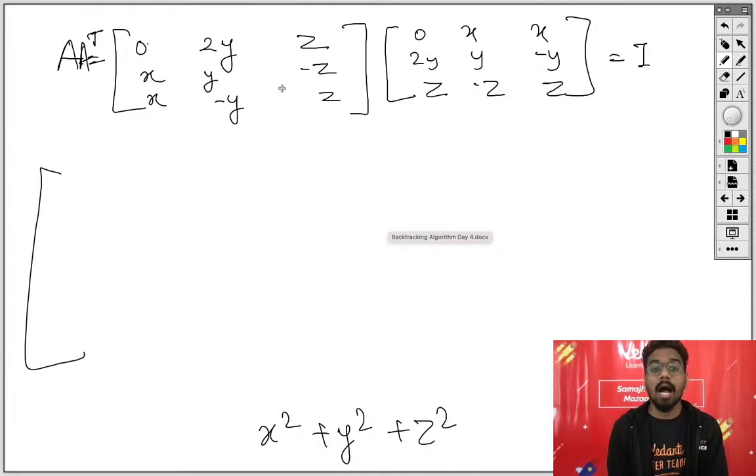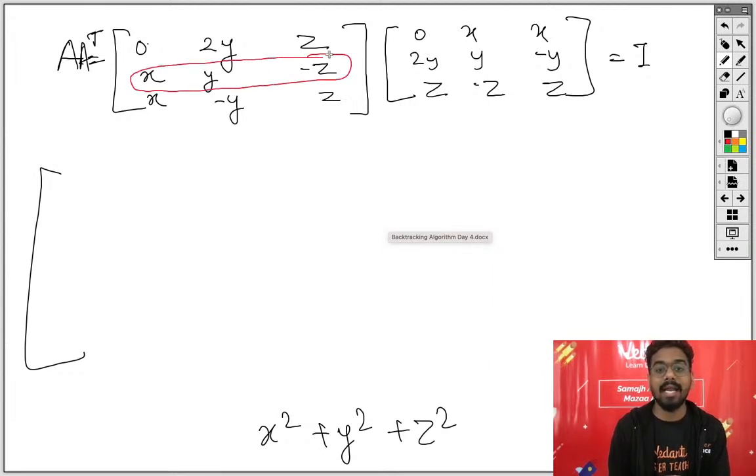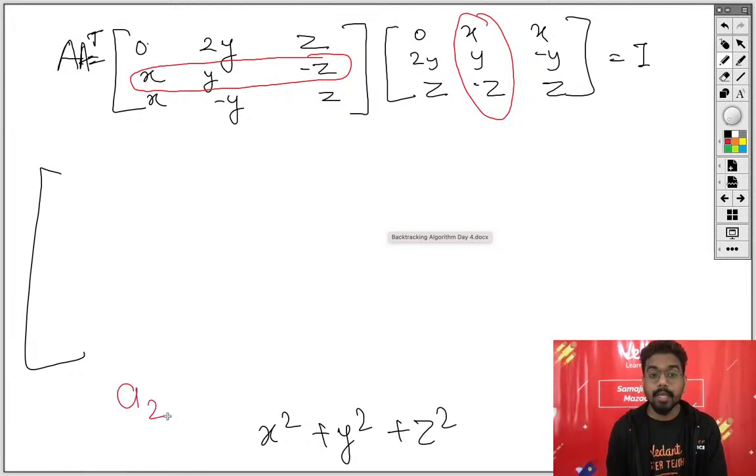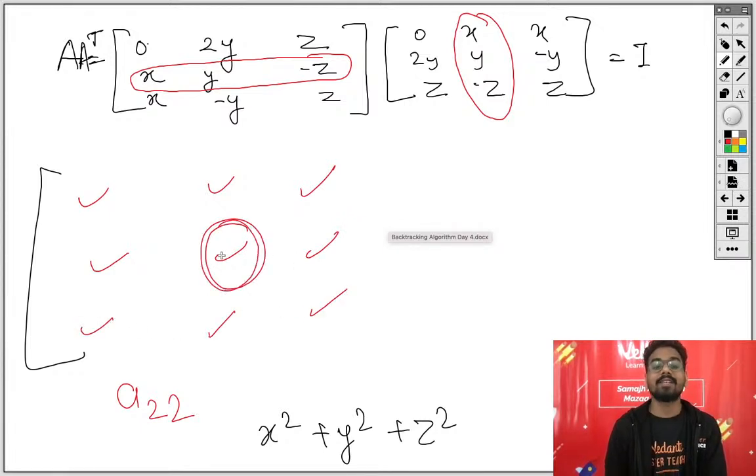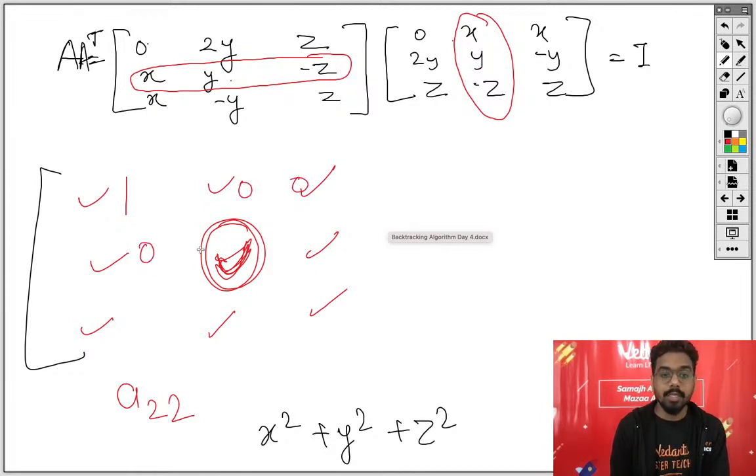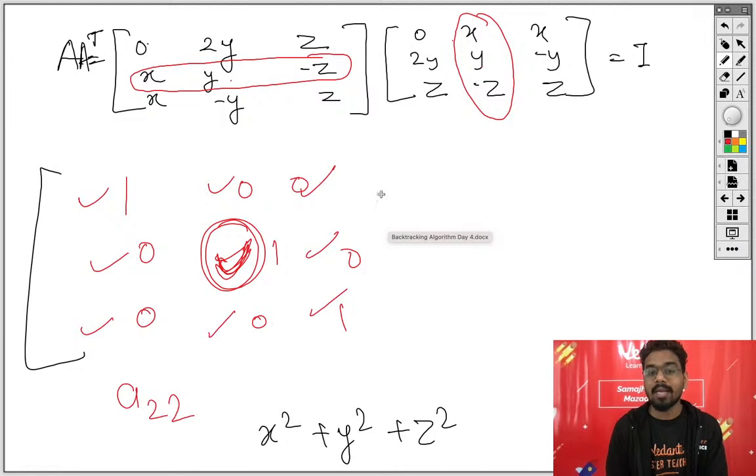So what will I check? I will look for a row and a column which I will multiply to create the same thing. Now the second row with the second column. I have 9 elements and I am calculating this one. This is x into x, x square, y into y, y square, minus z into minus z is z square. And this equals the identity matrix, 1 0 0, 0 1 0, 0 0 1. This question was a 30-second question, and the answer will be 1.